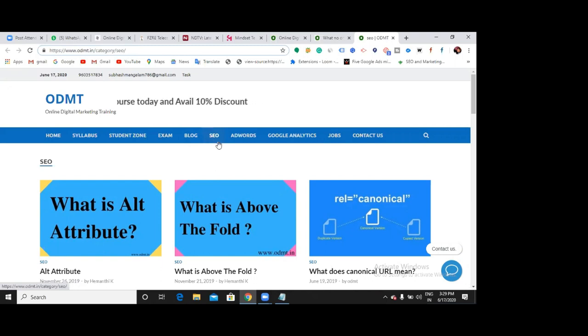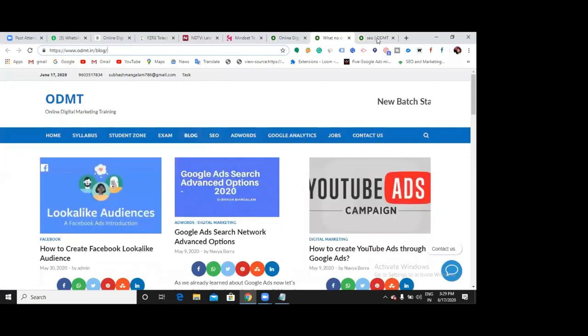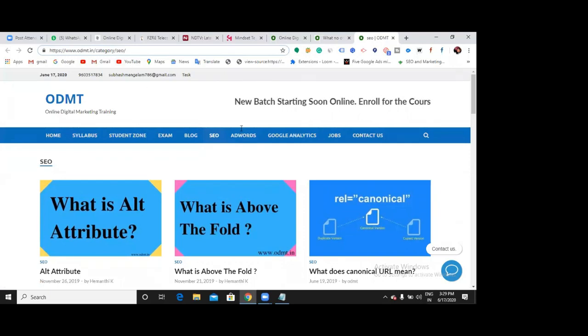So yesterday I told you, right? I can show pages, I can show categories, I can show posts as well in my menu section. So now we have shown a page called blog and a category called SEO in my menu section. What is the difference between a page and a category?